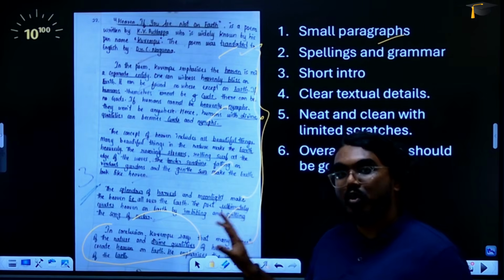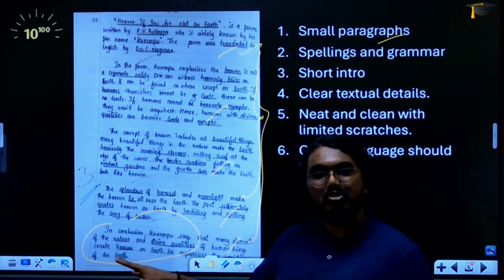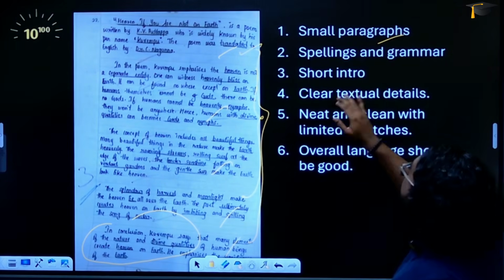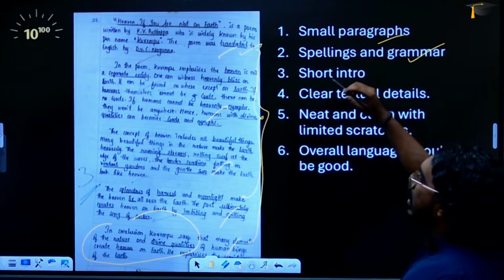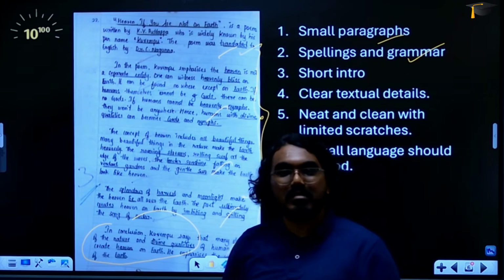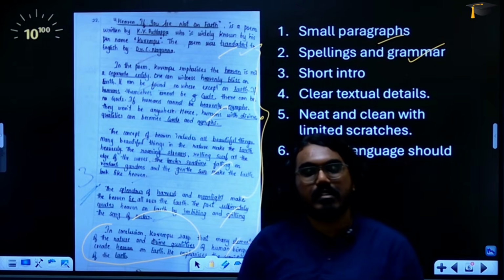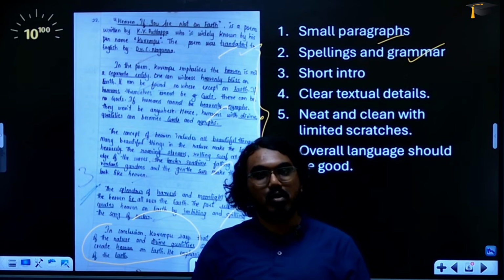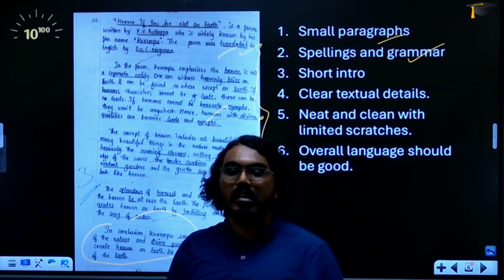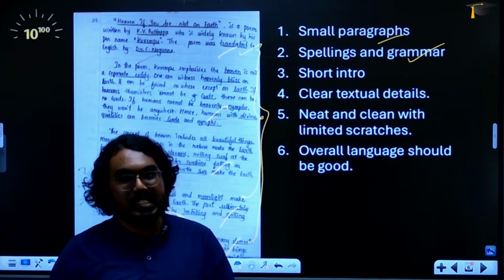So this is good writing. This is how an answer needs to be written. The second thing that I would keep in mind is spellings and grammar. If you read this answer, there is not a single spelling mistake, there is not a single grammatical error, right? So when you're writing English, it is important for you to write without a lot of grammatical and spelling errors, because those are the things that will give you easy marks.